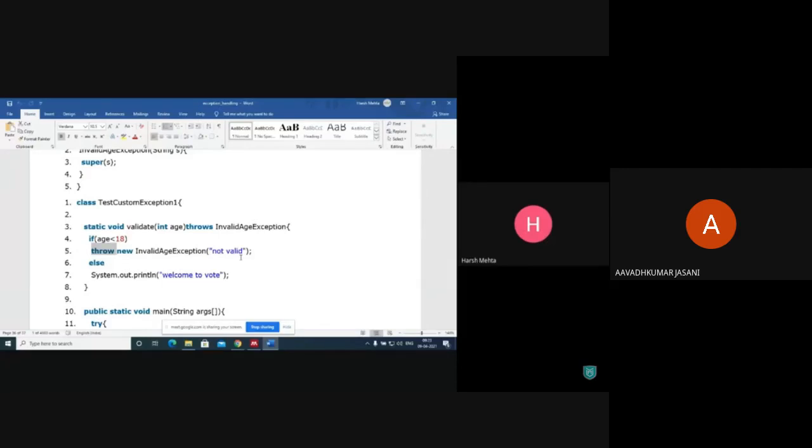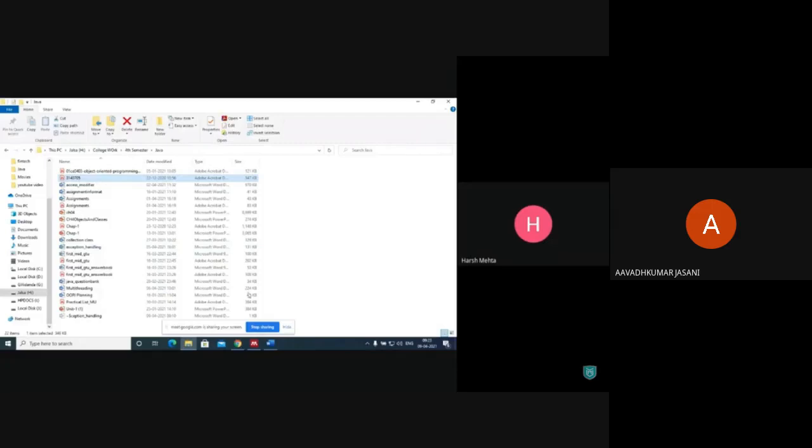So this is the example of custom exception, right? And whenever you want to throw, we can throw this kind of custom exception. So this was about exception handling. We have covered exception handling.